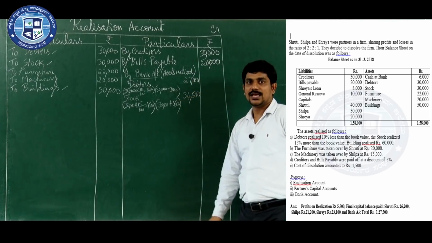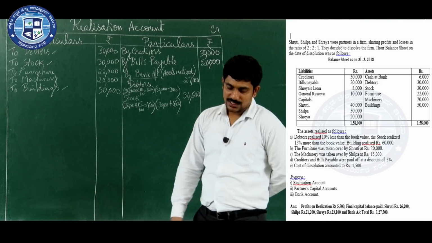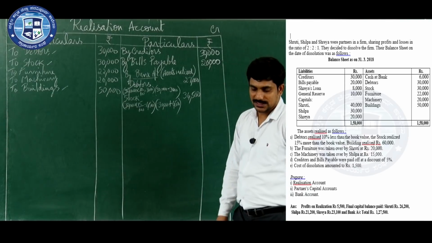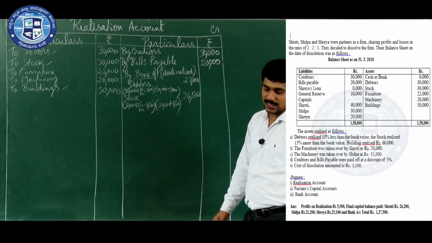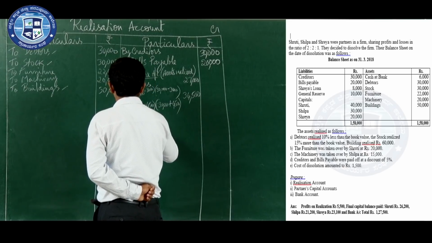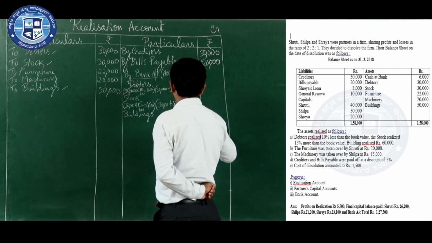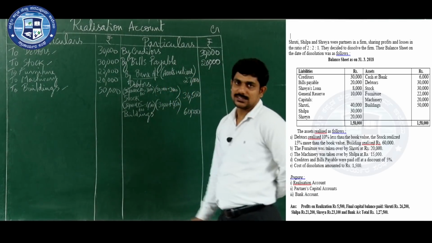34,500. By realizing debtors, how much value will you get? 34,500. Next adjustment is what? Buildings realized rupees 60,000. Next one is buildings. Buildings amount is given directly. So buildings 60,000.